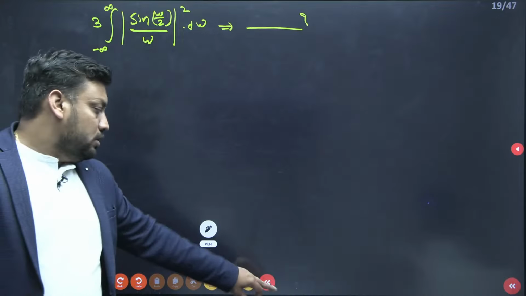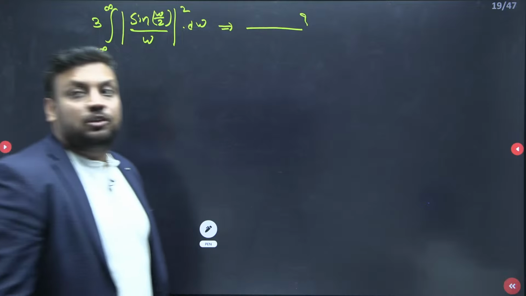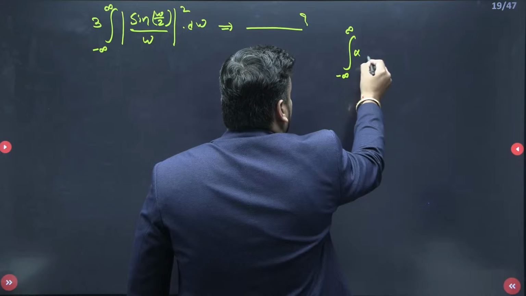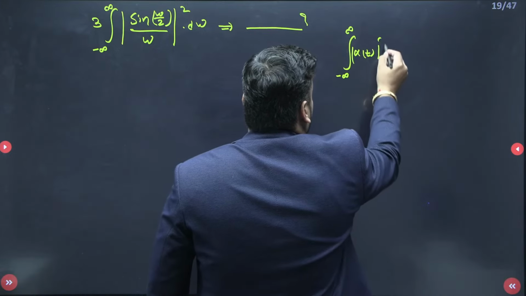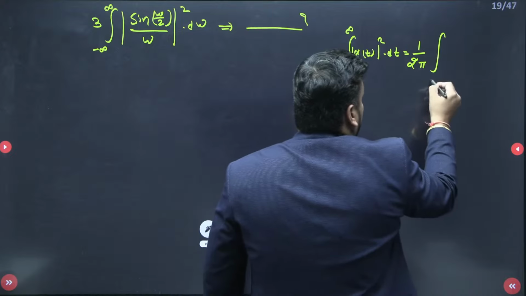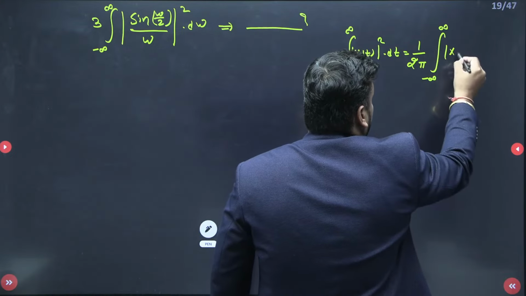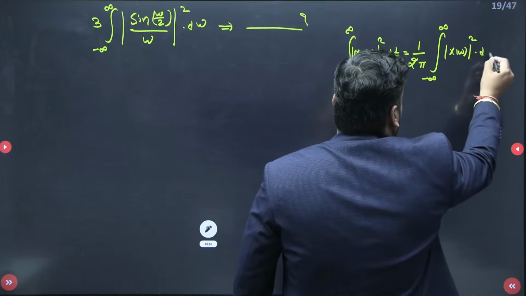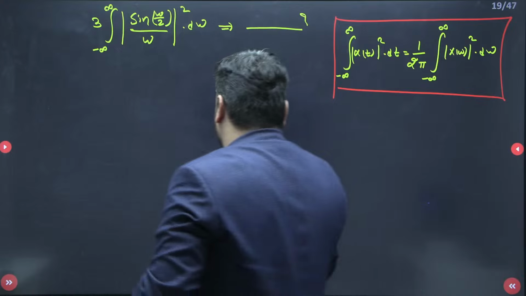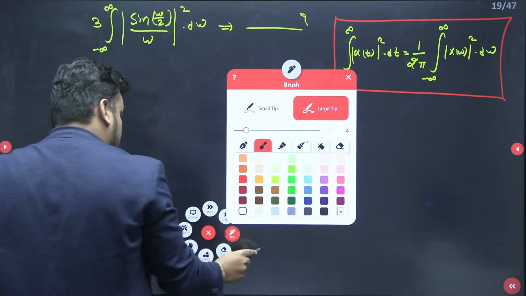Very good question. So I just want to recall the Parseval theorem. Do you remember the Parseval theorem? I hope you remember. The integral from minus infinity to infinity of mode of x(t) whole square dt is nothing but 1 upon 2 pi times the integral from minus infinity to infinity of mode of X(omega) whole square d omega. I hope many of you remember this. Yes or no, guys?